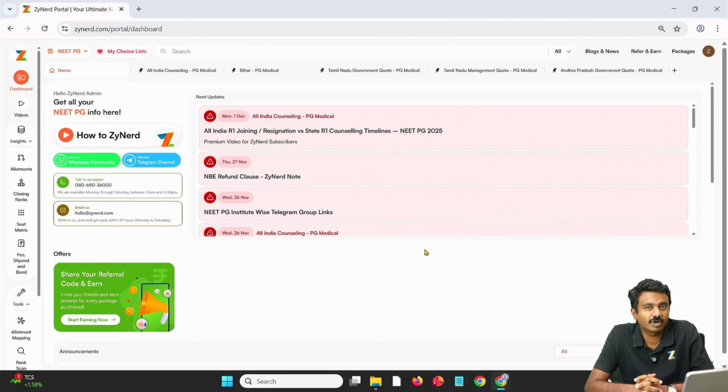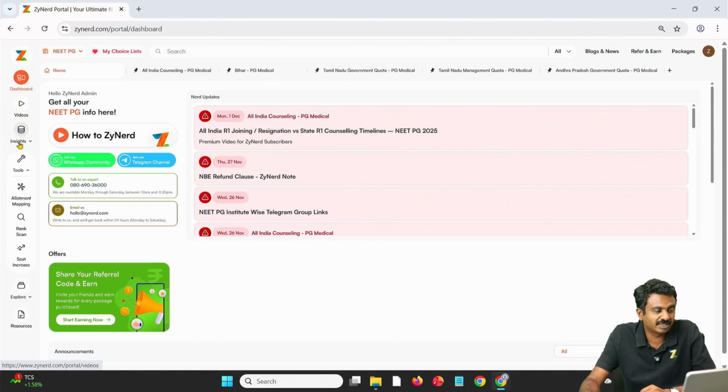We'll be looking at allotment mapping and rank scan in detail in this particular session. You would have already gone through possibly a previous year session, or maybe you would have looked at allotment mapping and understood it yourself. Maybe go through the session if you want some details of what needs to be done as far as allotment mapping and rank scan is concerned, why it is useful, how it can be used, etc. We'll explain in the session.